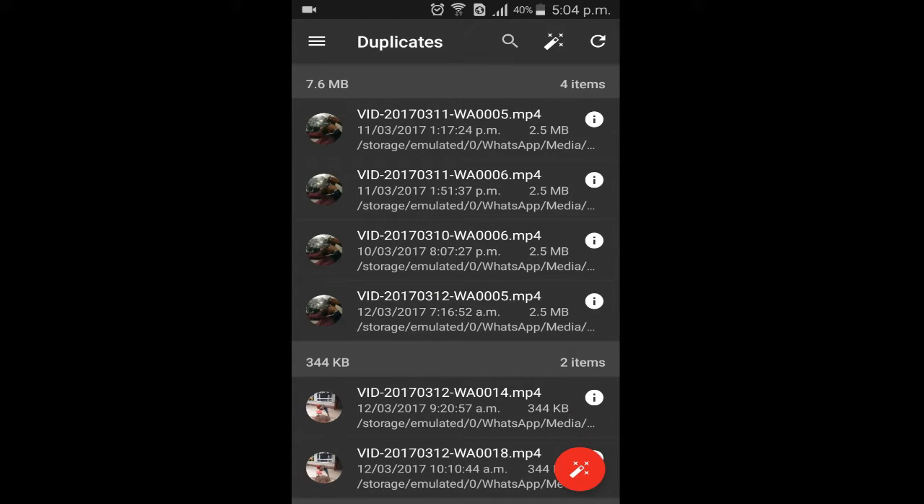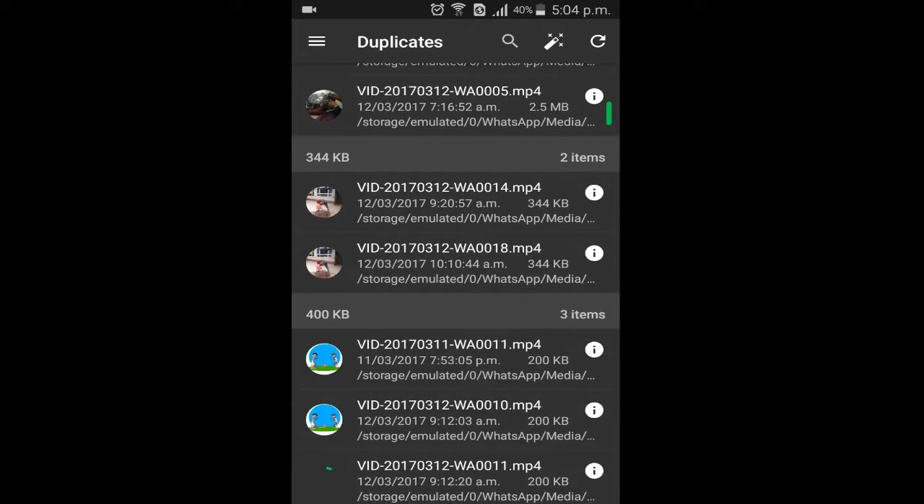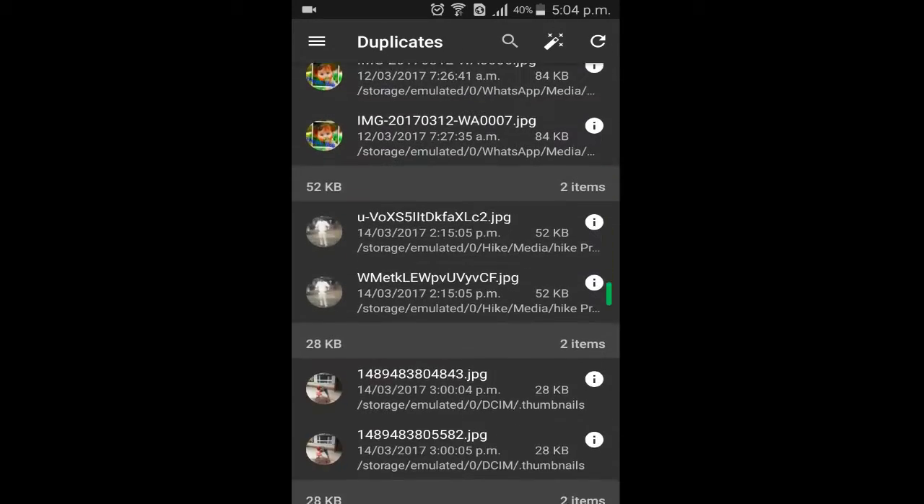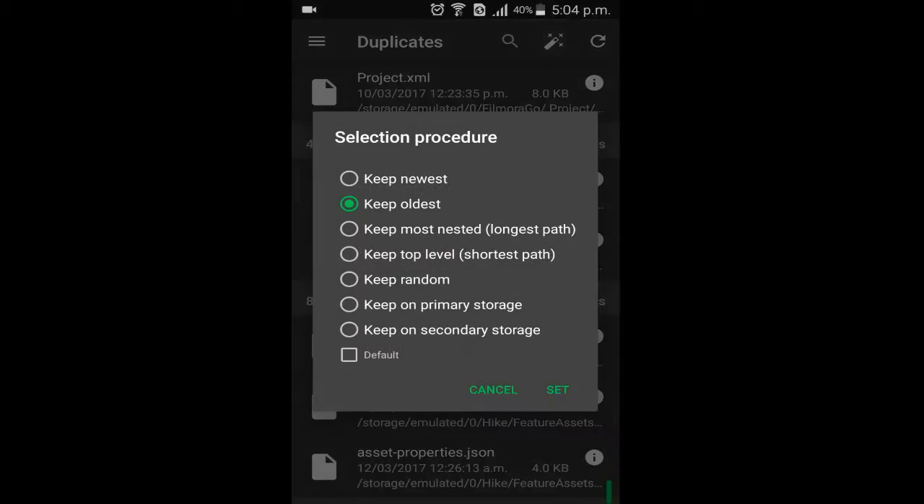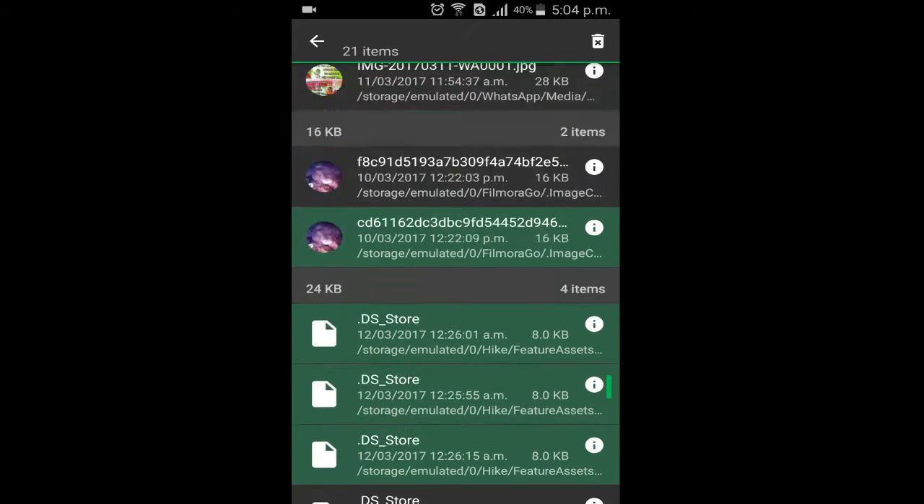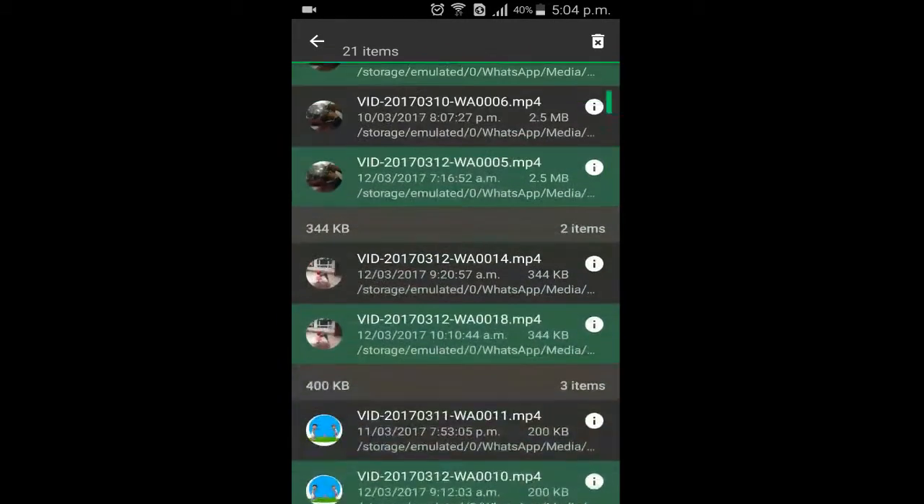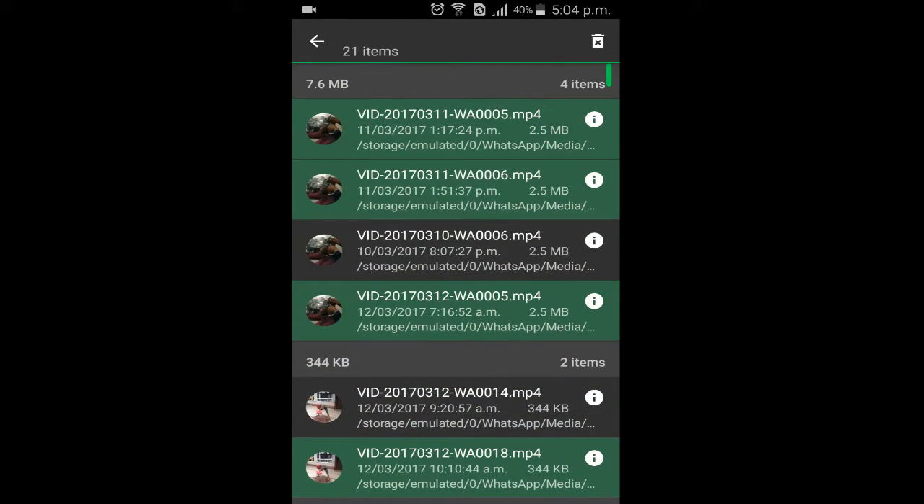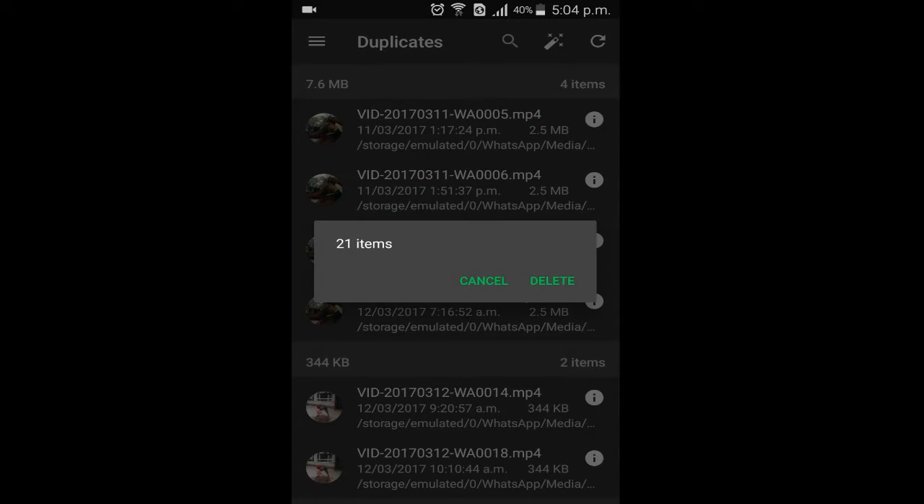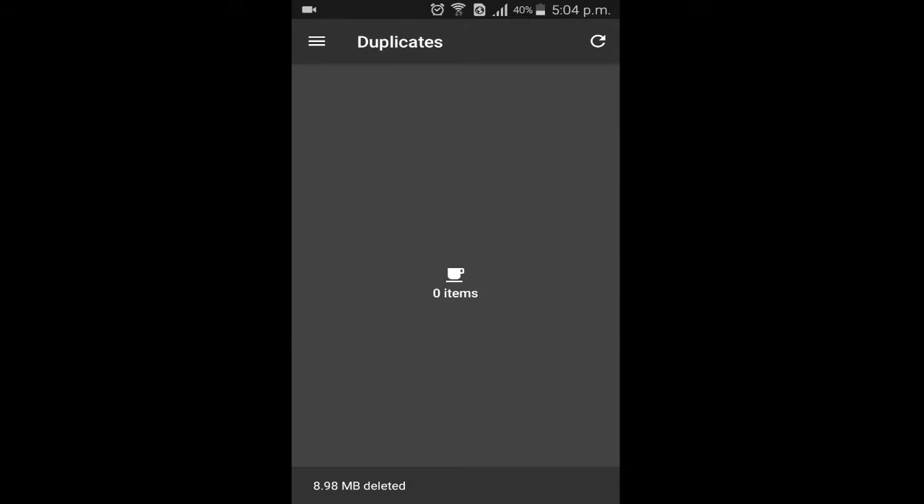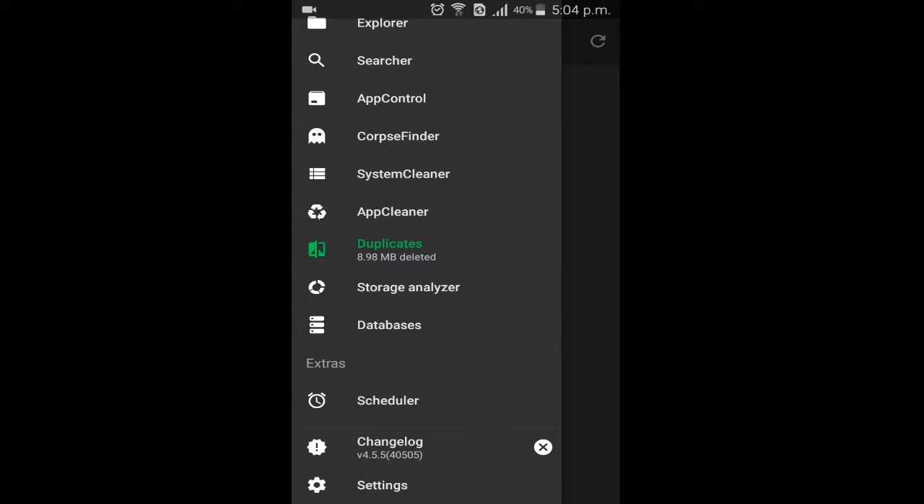Here you can see there are some duplicate files which I have, so you can select by keep newest or keep oldest, keep primary storage, keep random. I will say keep oldest, set, and it will select all the old files among the duplicate files, then delete it. Just tap the delete option. Here you can see 8.98 MB has been freed.